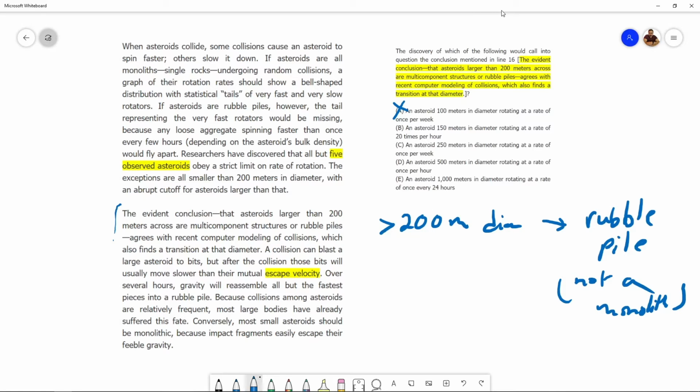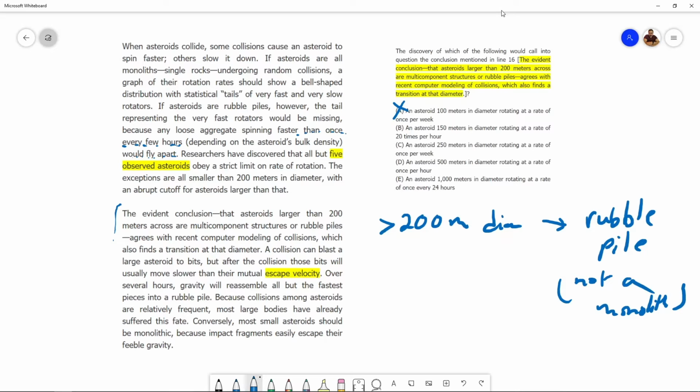An asteroid 150 meters in diameter rotating at a rate of 20 times per hour. This whole talk about the speed of rotation. Where was this mentioned in the passage? Right here. In what context was this mentioned? Let's confirm that. If asteroids are rubble piles, however, the tail representing would be missing because any loose aggregate spinning faster than once every few hours would fly apart. All right, so a rubble pile would not rotate faster than once every few hours.